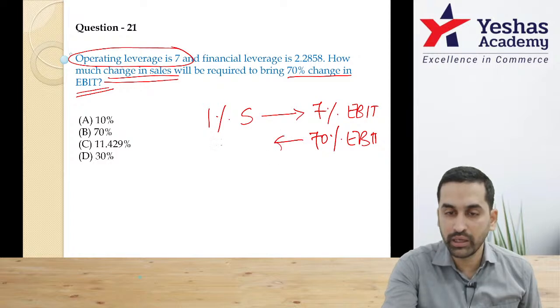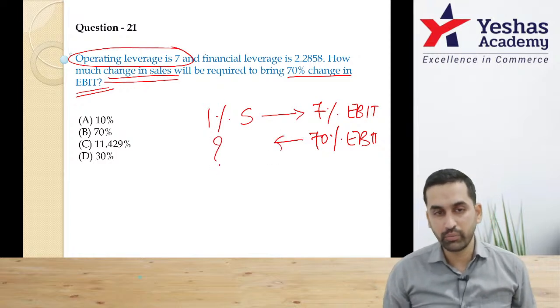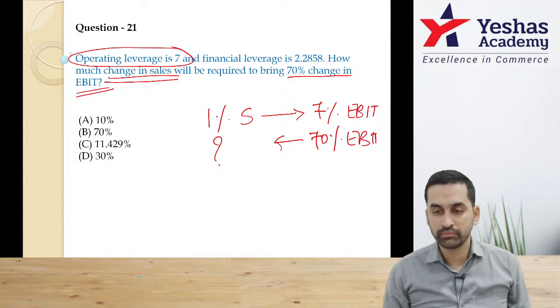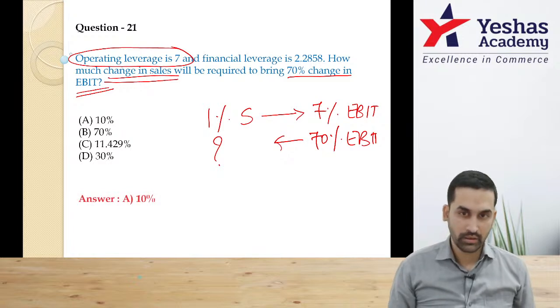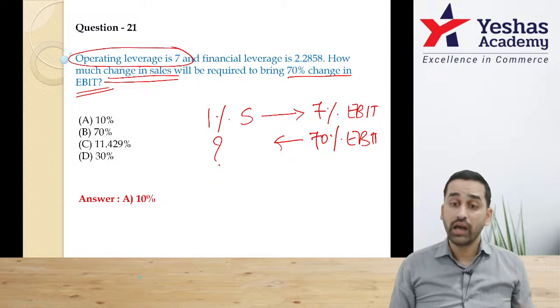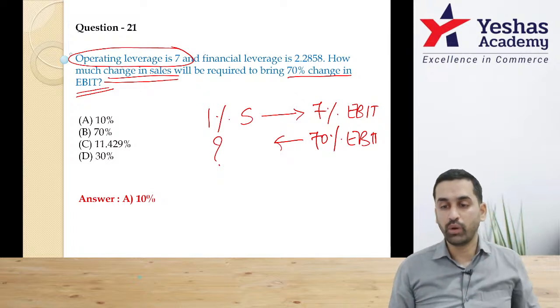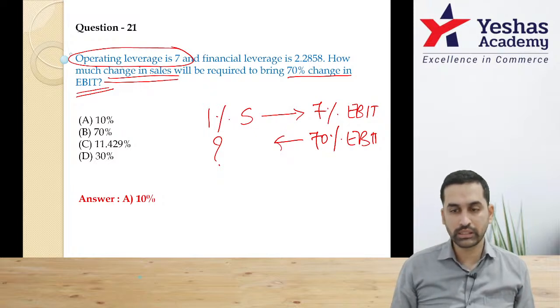That means it should be a cross multiplication, and I think it will be 10%. Am I correct? Read properly. 1% change, 7% reaction. I want 70% reaction. What should be the change? A simple cross multiplication.